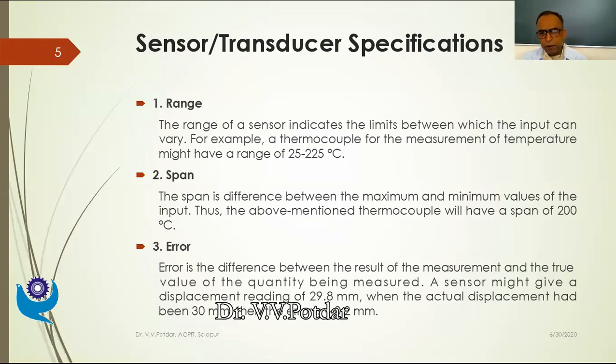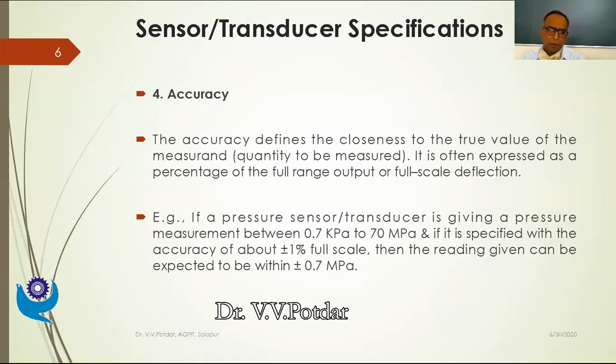Error is the difference between the result of the measurement and the true value of the quantity being measured. The sensor might give a displacement reading of 29.8 millimeter, and the actual displacement had been 30 millimeter. So the error is minus 0.2 millimeter. This is how error can be defined in absolute terms, in millimeter terms, or error can also be specified in terms of percentage of full range as well. So error is also an important performance characteristic.